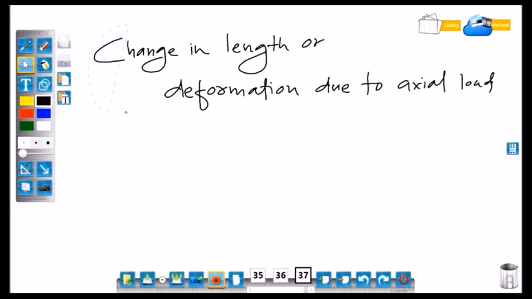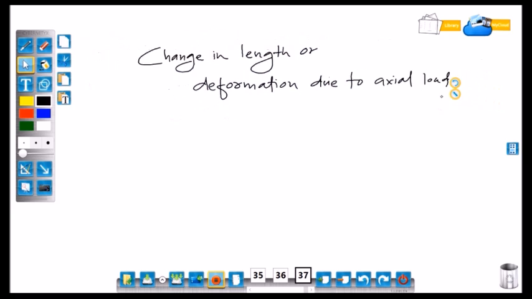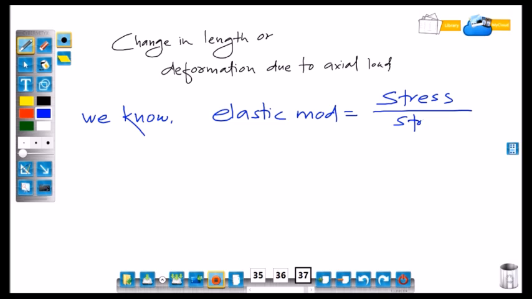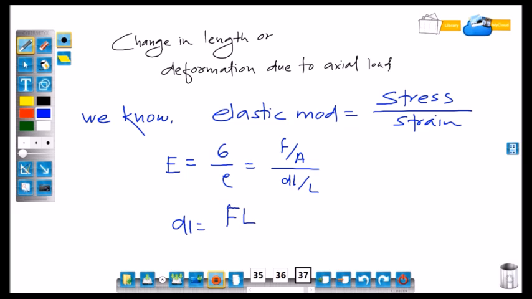We know that elastic modulus is equal to stress upon strain, that is equal to sigma upon epsilon. So stress is force upon area and strain is delta L upon L. So equation will be delta L is equal to FL upon AE, or E, that is elastic modulus, is equal to FL upon A delta L.